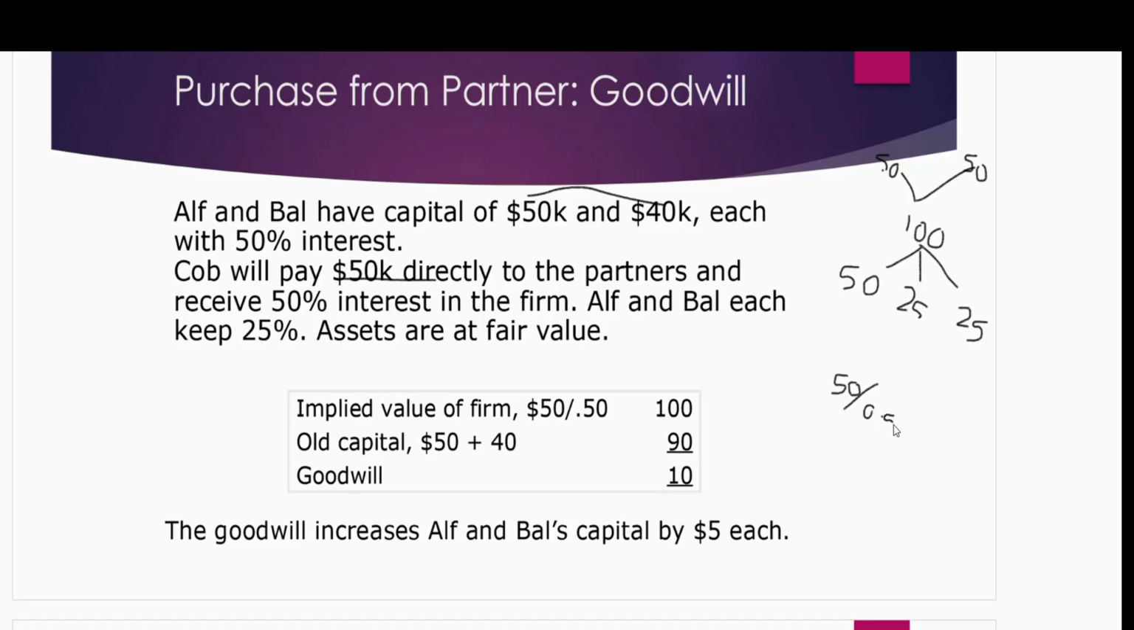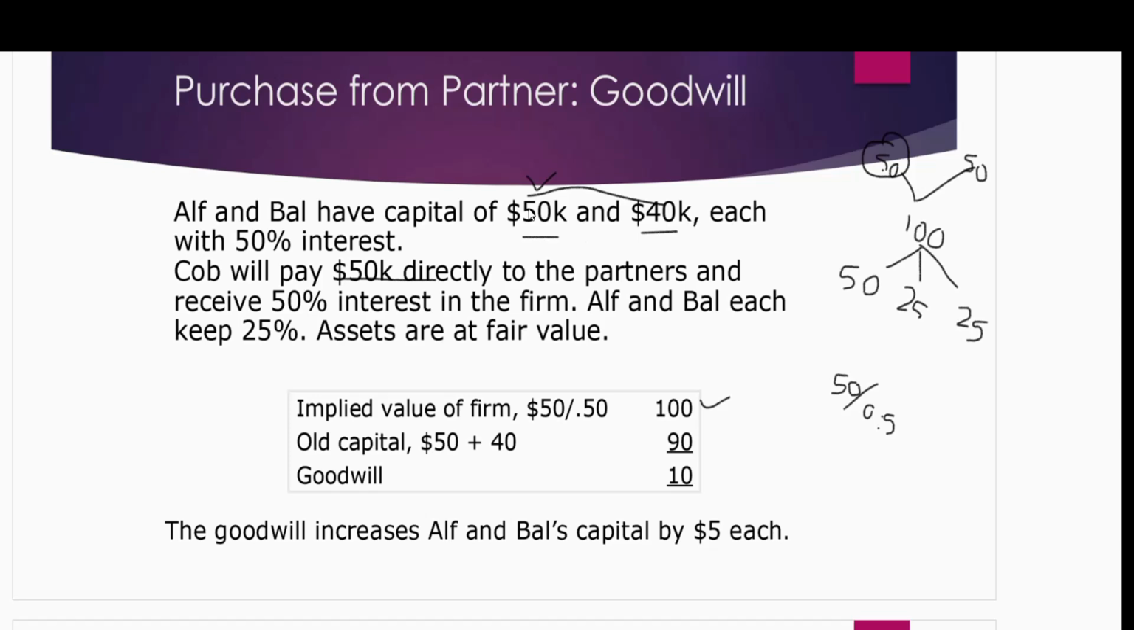Okay, now here, because the new partner Coop is not giving anything to the business, we cannot calculate implied fair value from his ownership. So what should we do? We will see out of the old partners who has more investment, just like the formation case. Alf has more investment, which is 50K. So we will use Alf's investment and his ownership interest to calculate the implied fair value of the business before Coop enters. So 50 divided by 0.5, the implied fair value of the business is 100.